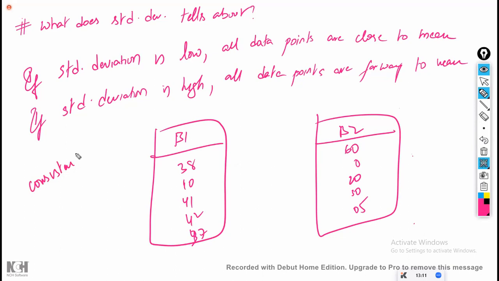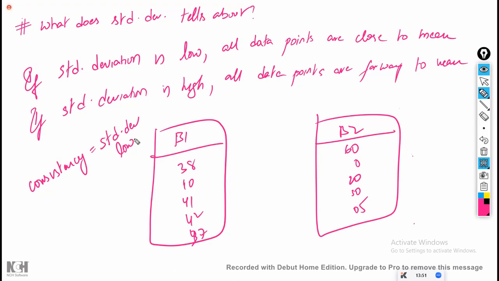Consistency means consistently he is playing the cricket match with the same score. Same score means the average score. Whatever his average is, all his data points are close to the mean. Consistency means nothing but standard deviation is low. Whenever a cricketer has a low standard deviation, he is a consistent player. Consistently, he will play towards the mean. Whatever the average is, he will play to the batting average score. That is the minimum guarantee. Right? So they are called consistent players.